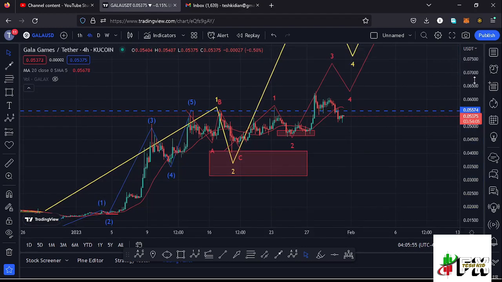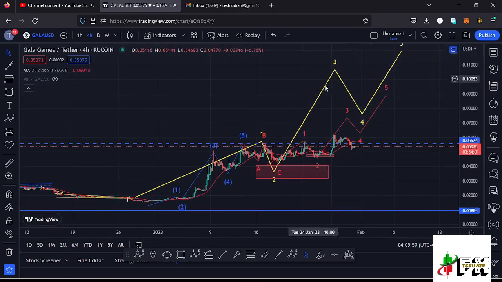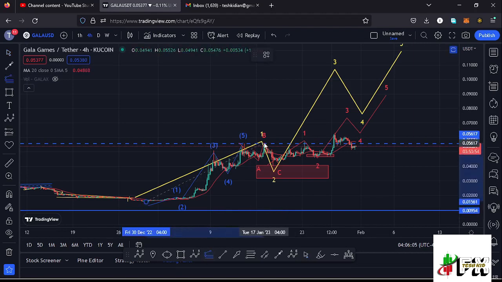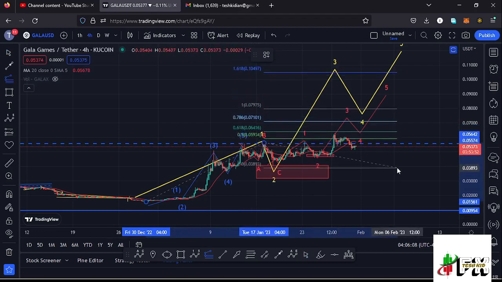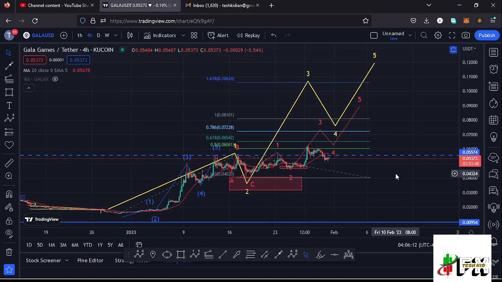formation of that wave 3, and sketching out a minimum target area to the upside in the formation of these larger Elliot wave count 3 using the trend based Fibonacci, connecting it from the low of the first wave to the high of that wave 1, then dragging the fibs to the low of the second wave. That gives me a minimum target area to the upside in the formation of that wave 3 at the fib level 1.618, which perfectly lies at around the $0.01624 mark, and that is the minimum that I'm expecting Gala Games to do on the long term, on the short term scenarios in the formation of that wave 3.